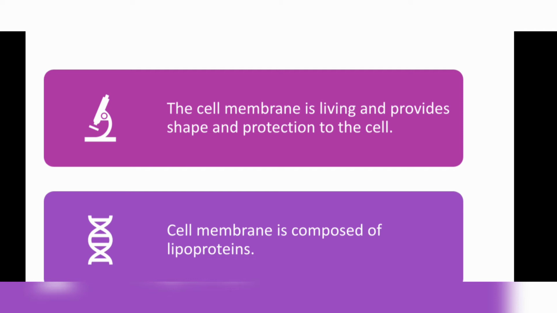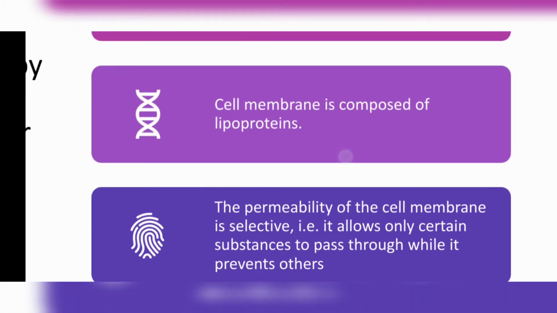Cell membrane is a living thing and provides shape and protection to the cell. The way the plasma membrane or cell membrane is shaped, the cell would also be in that shape. So we can say it provides shape and protection to the cell. How does it give protection? It does not allow bacteria and infections to go inside and damage the cell.